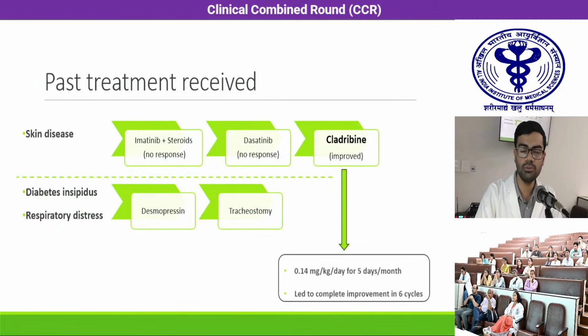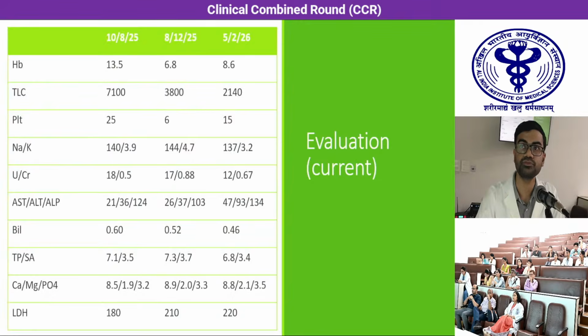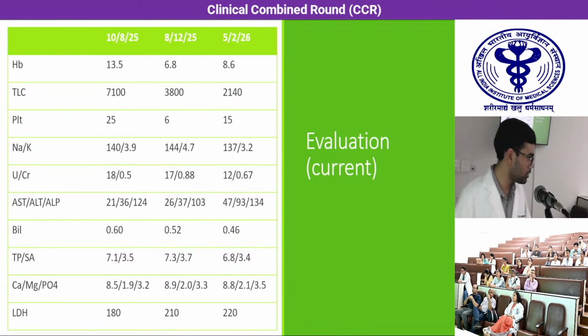So we initiated him on cladribine 0.14 mg per kg per day, given over 5 days in a month. With six cycles, he had considerable improvement in the skin disease and respiratory symptoms as well, and we were able to take out the tracheostomy tube. However, the central diabetes insipidus did not respond, and he required continuation of desmopressin therapy. Now I'll invite my colleague from hematopathology to take over.